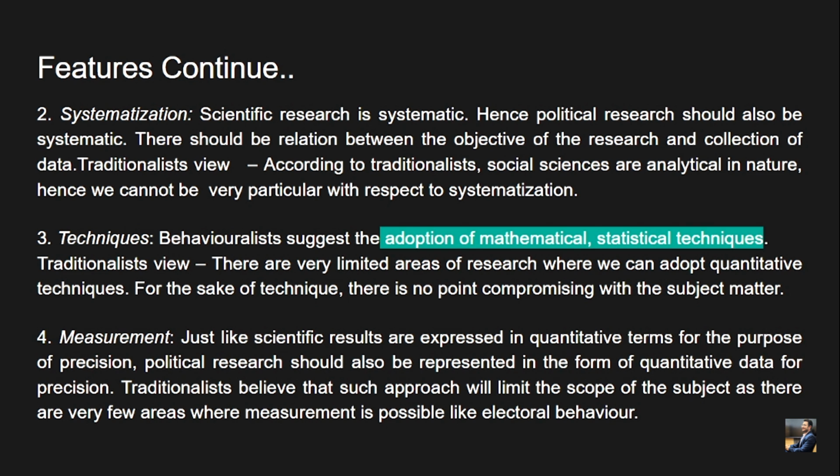Systematic in the sense that if we are trying to study any effect, there should be a cause to something, right? So that is basically the systematization of political science. The traditionalist view: according to traditionalists, social sciences are analytical in nature. Hence we cannot be very particular with respect to systematization. The traditionalists basically believed in the analytical approach